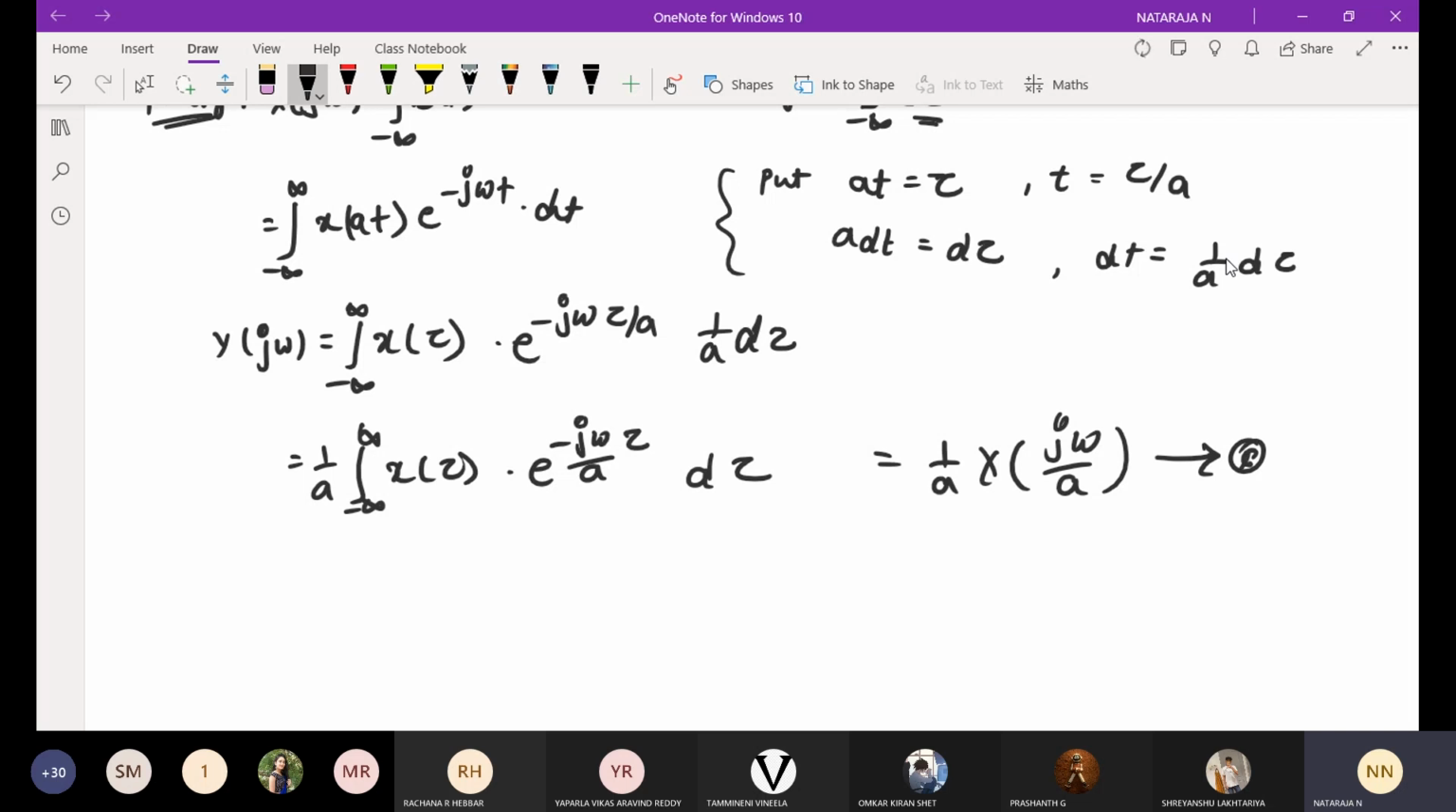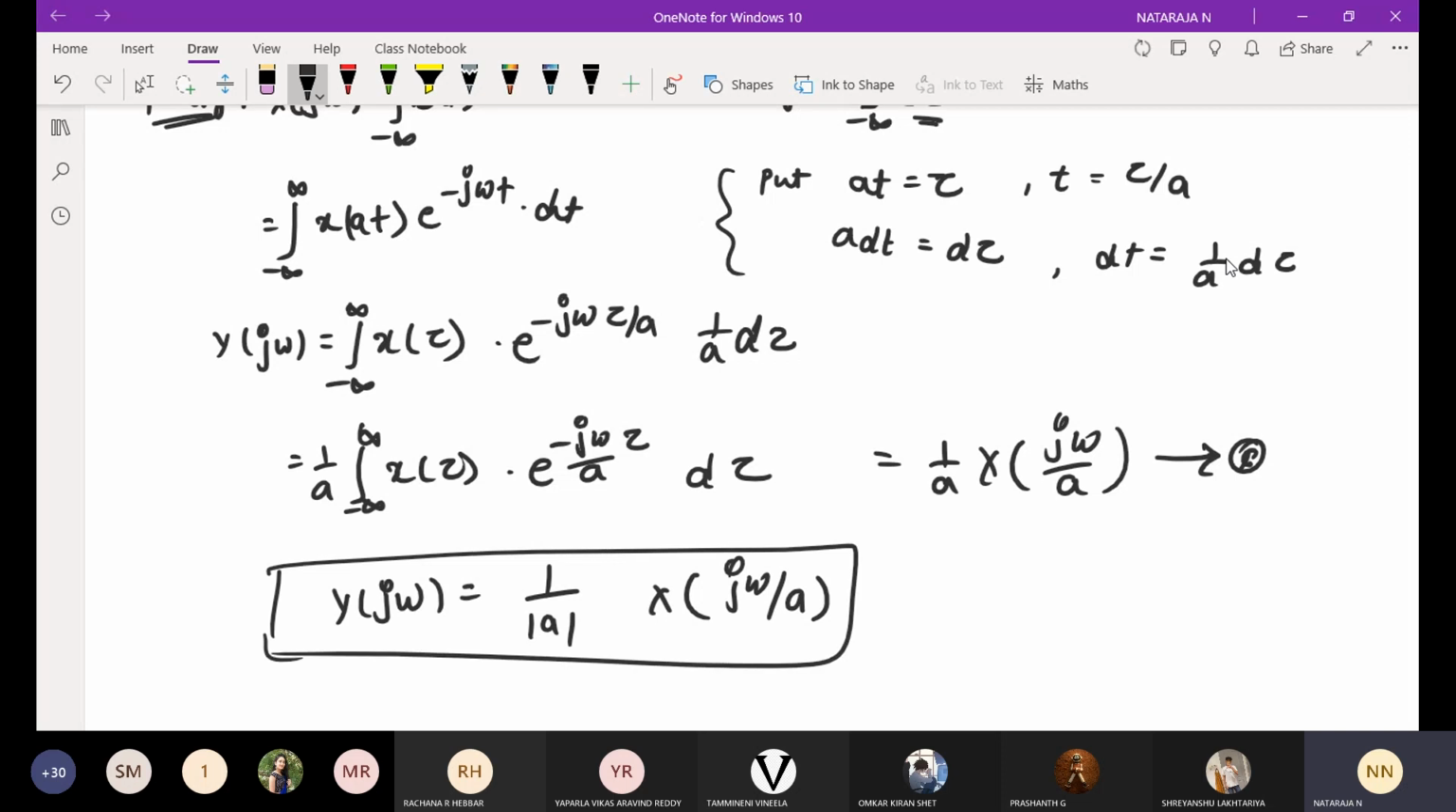Even if you take a as a negative value, we will get equation 1 the same. That is why I am going to write Y of j omega is equal to 1 by magnitude of a, X of j omega by a. Why am I going to take the magnitude? Take the condition: even if we take a as a negative value, we will get equation 1 the same. That is why we are going to take the magnitude of a. Hence it is proved.